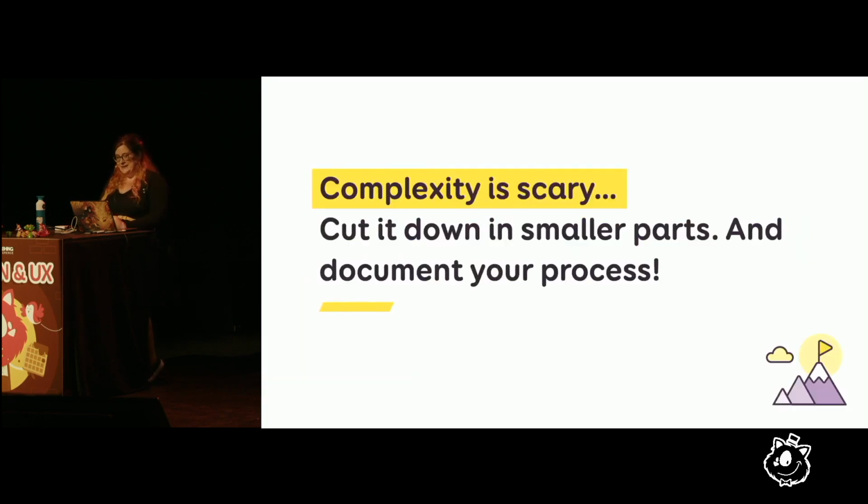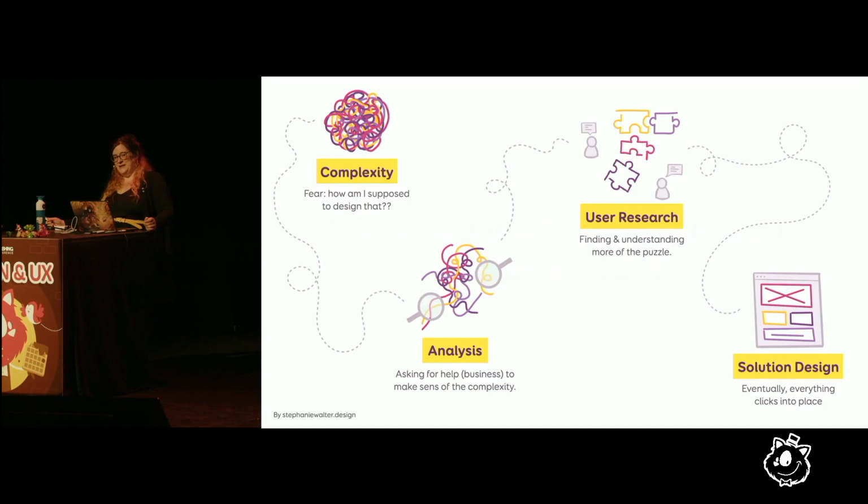And then, finally, complexity is scary, but if you cut it down into smaller parts and document the whole process, usually and eventually, you will get along with it and find a way to deal with the complexity. So this is my true, real design process. It starts with complexity, arriving on a project and freaking out. What the hell is that? How am I supposed to design that? What can I do with that?